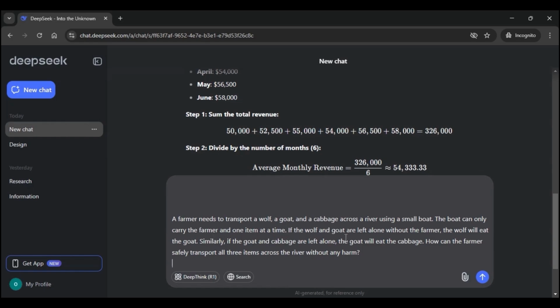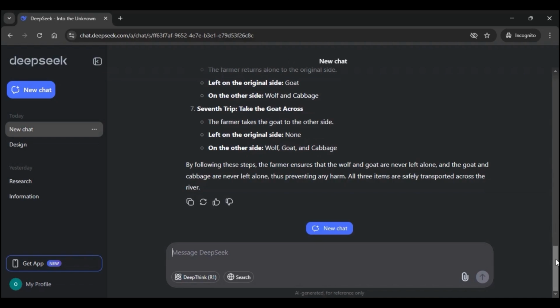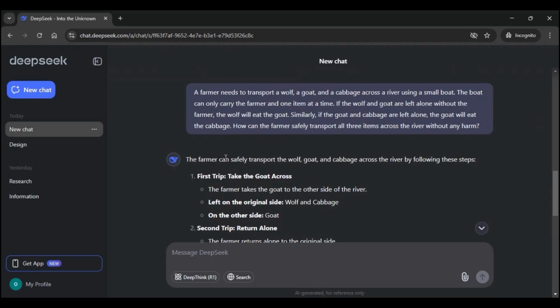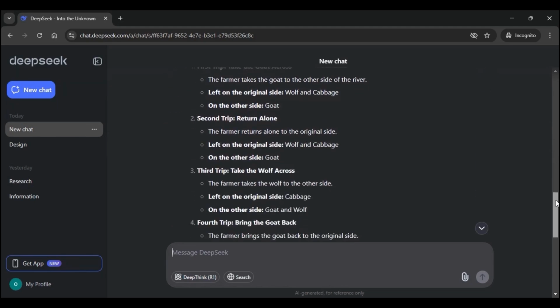If the wolf and goat are left alone without the farmer, the wolf will eat the goat. Similarly, if the goat and cabbage are left alone, the goat will eat the cabbage. How can the farmer safely transport all 3 items across the river without any harm? So this is a logical reasoning puzzle. Let's see how Deepseek performs. And you can see it has given us the steps how the farmer can safely transport all 3, wolf, goat, and cabbage, across the river just by following these steps.